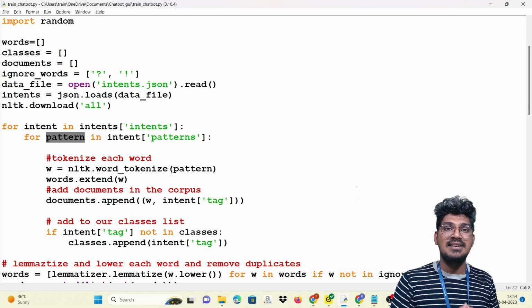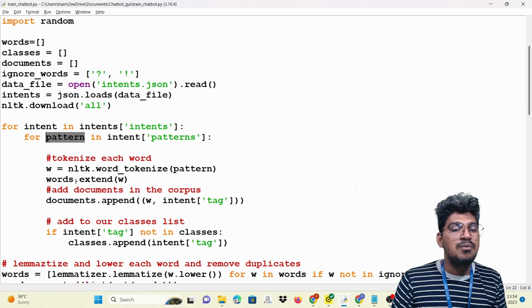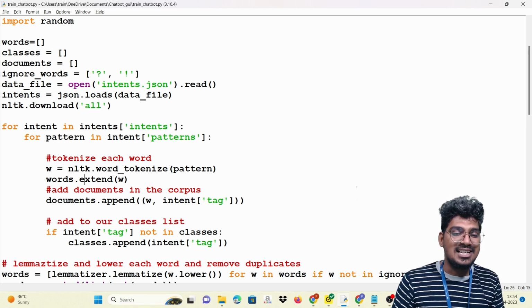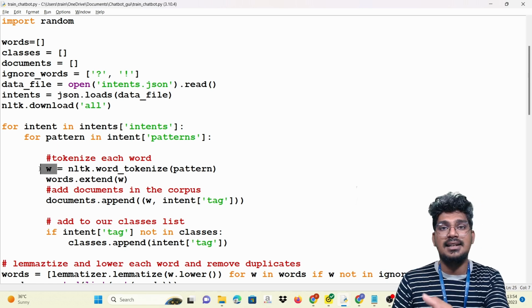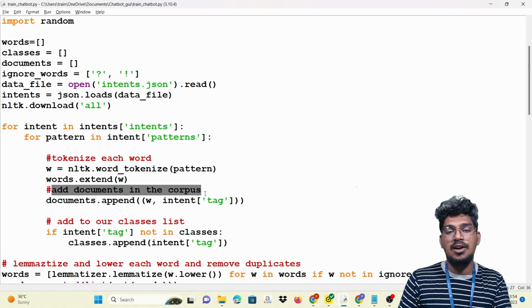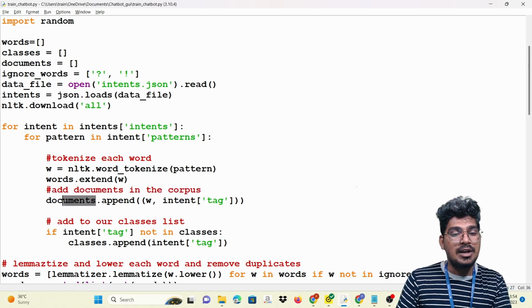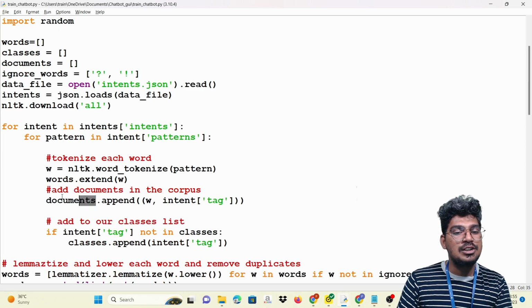That particular pattern will help to split the words one by one. Then words.extend(w), that is, the tokenized words. Then add the documents in the corpus. That means documents.append((w, intent['tag'])). You can see here, for these particular documents, it is going to add the words.